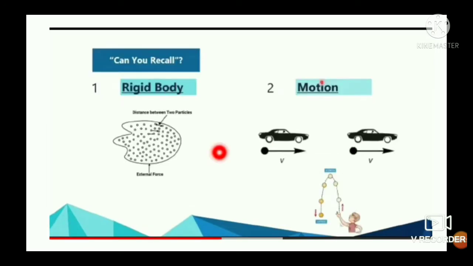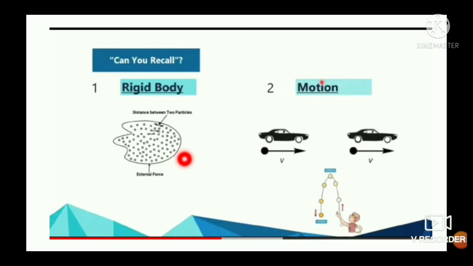Next we study what is meant by a rigid body. A rigid body means a body in which the distance between any two particles of the body remains constant or unchanged though an external unbalanced force is acting on the body, like a solid.